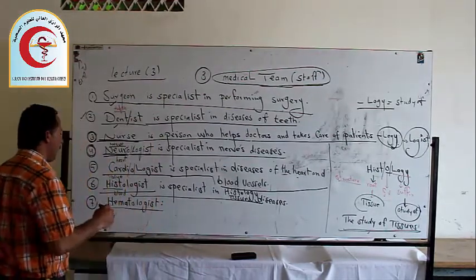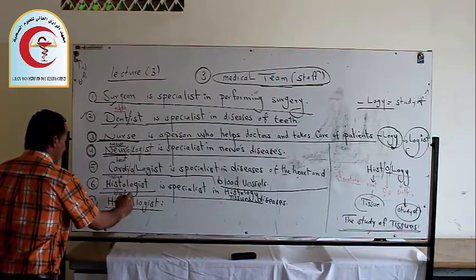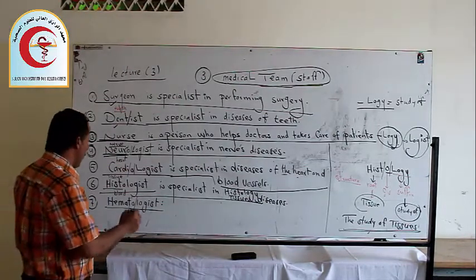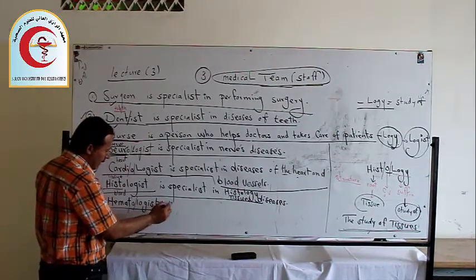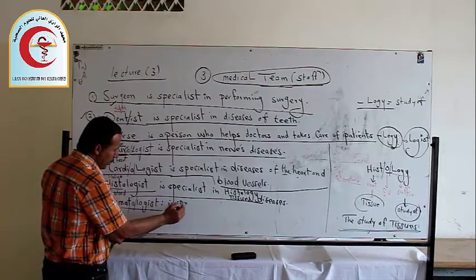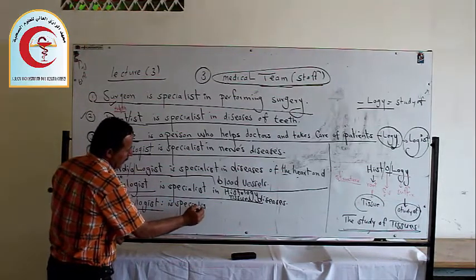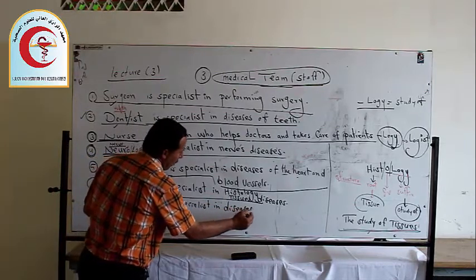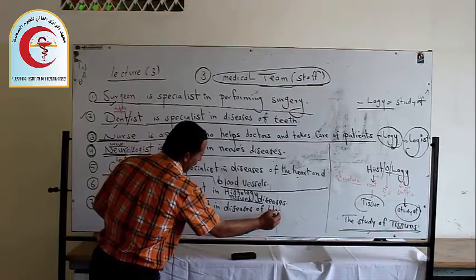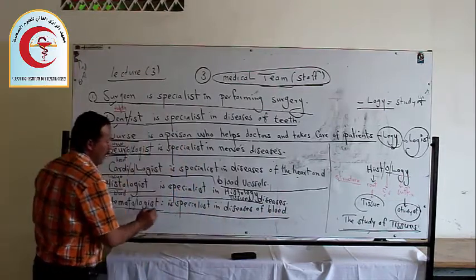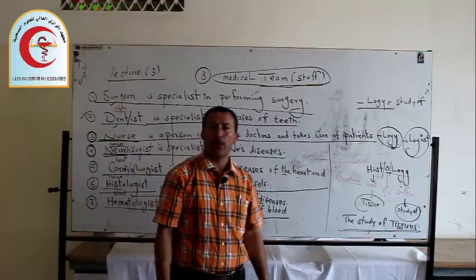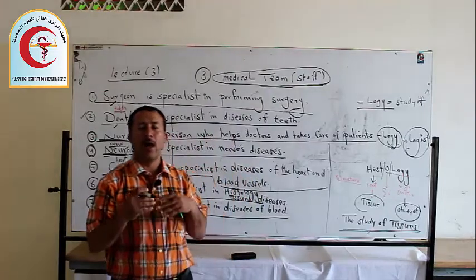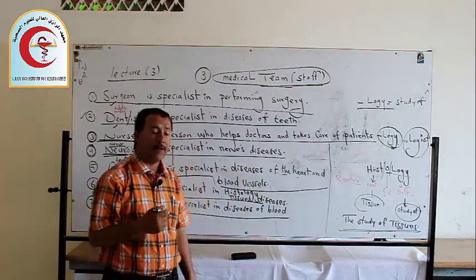This is a measure, but when you talk about hemat alone, here we have hemat, O, and logist. We have 3 parts for this term. Hematologist is a specialist in disease of blood. But most of the time it's those who are lab technicians, who work in the blood bank, who know more about blood disease.